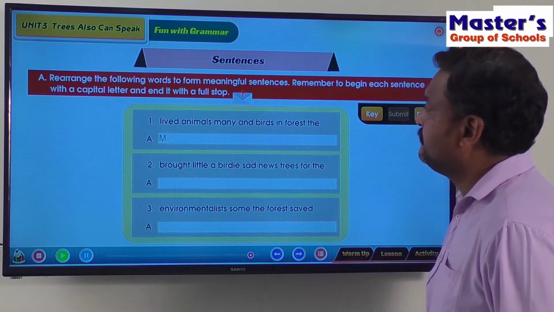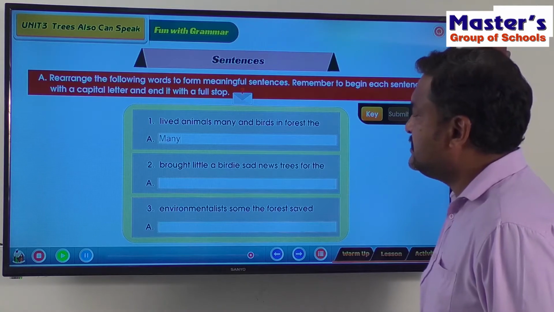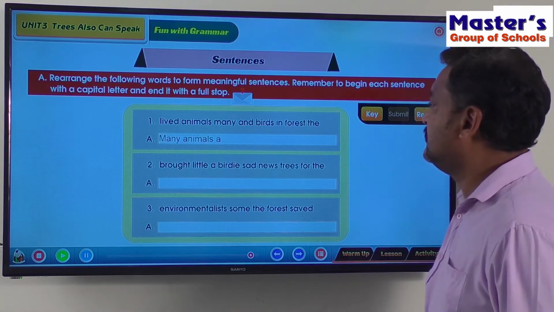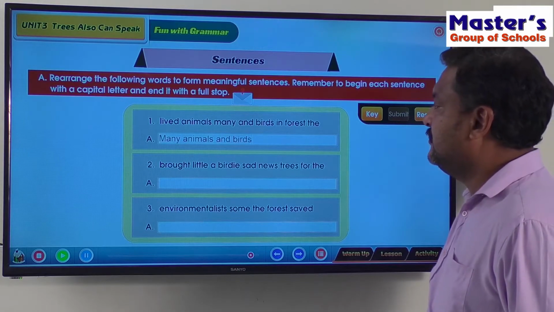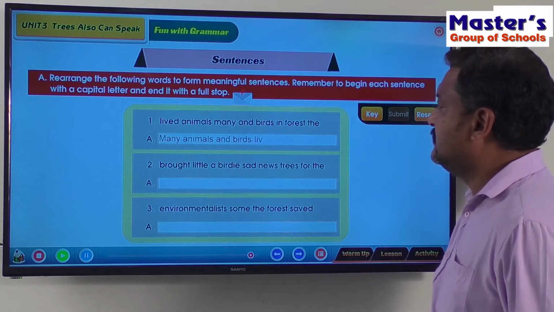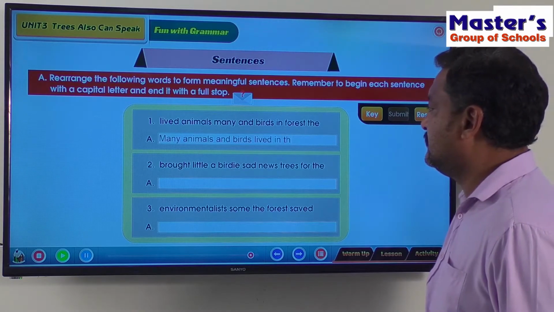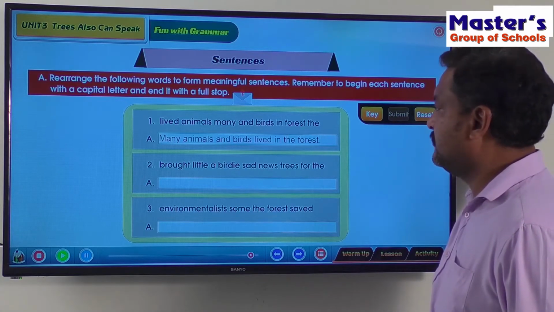Many animals and birds lived in the forest. Full stop.